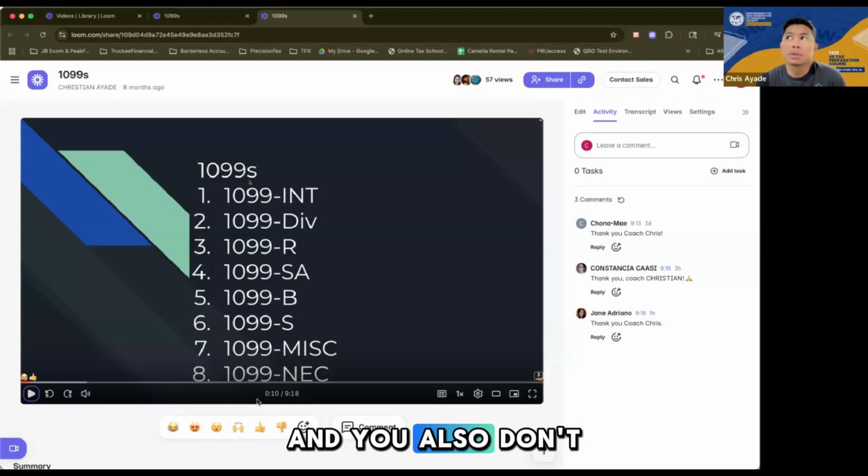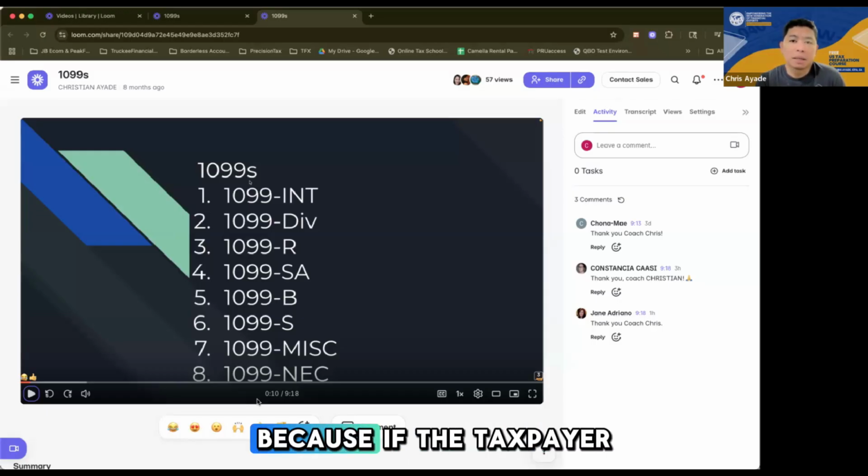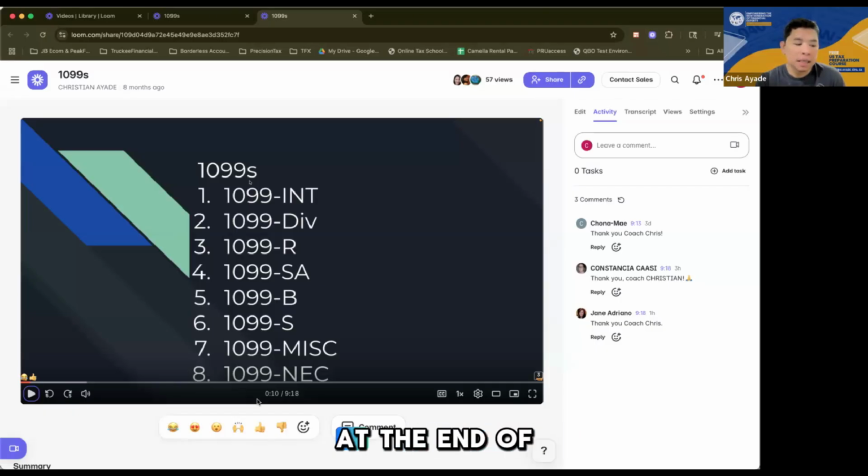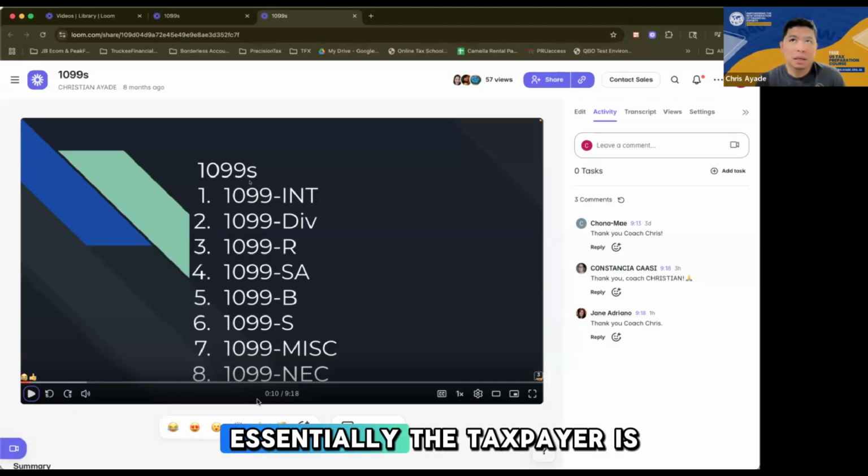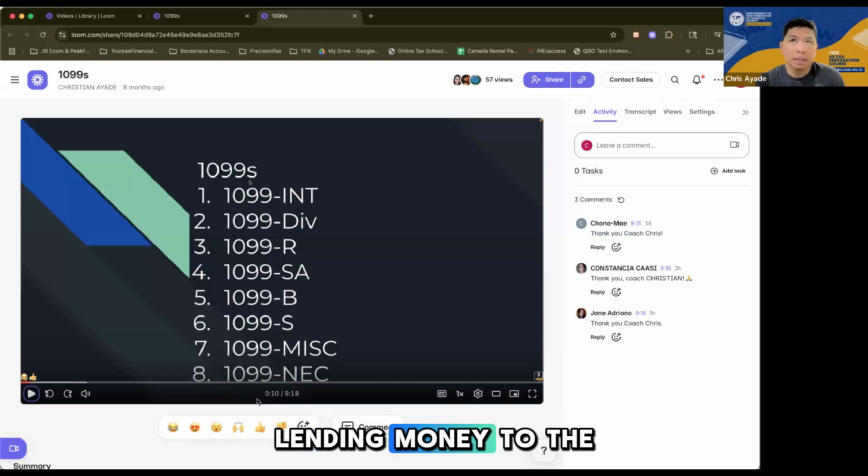And you also don't want the taxpayer to have as big of a refund, right? Because if the taxpayer is getting a refund from the IRS at the end of the year, essentially the taxpayer is lending money to the government interest free. You know what I'm saying?